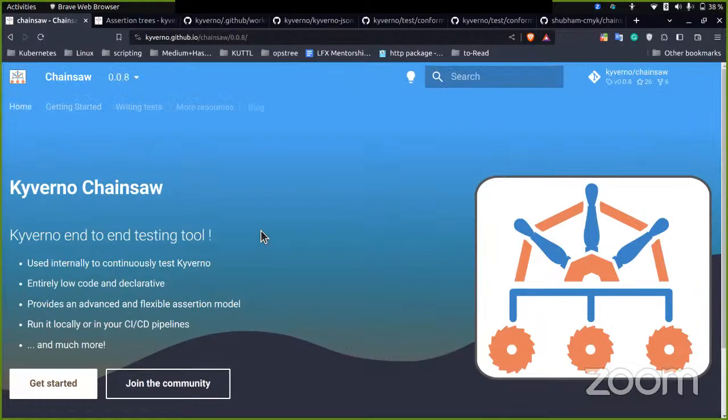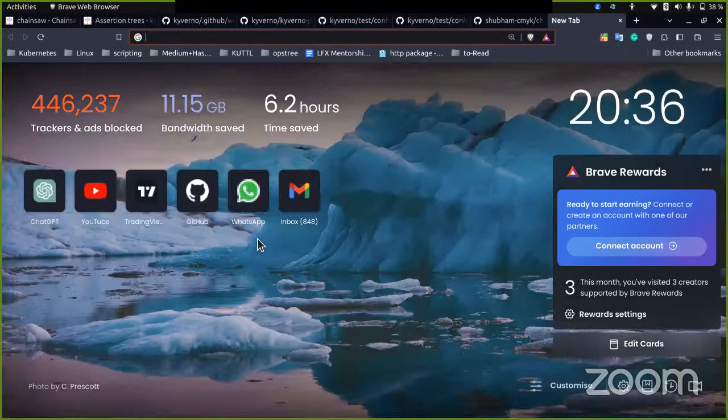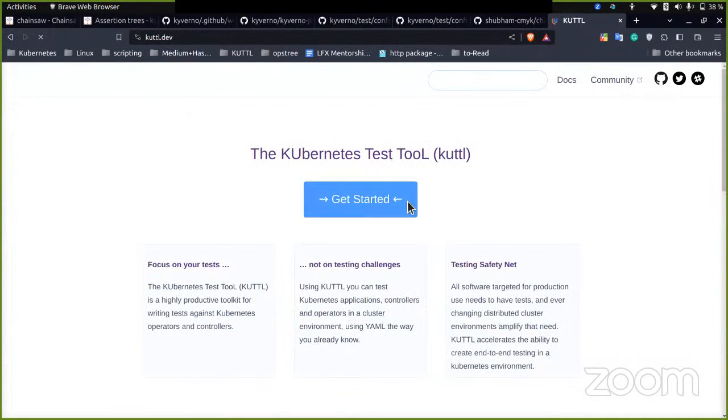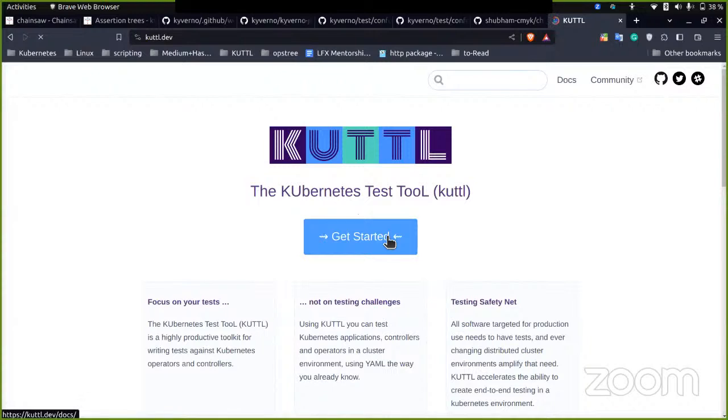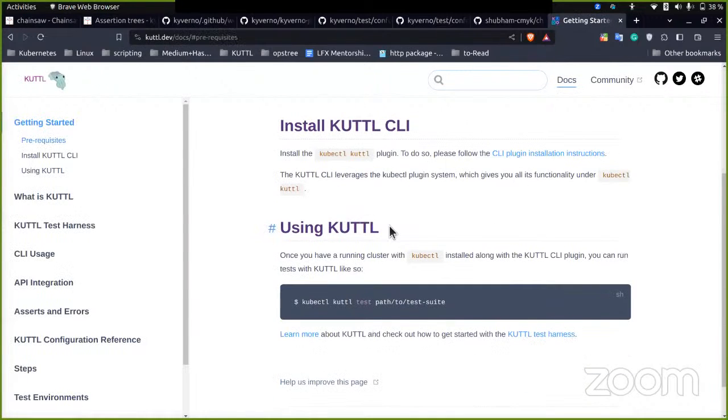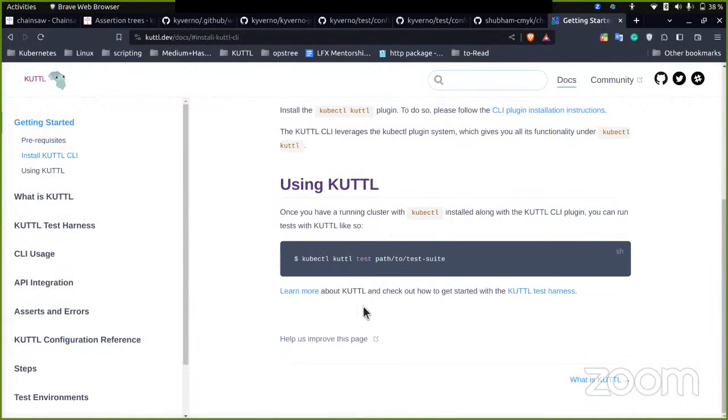Before Chainsaw, we had a few solutions used previously by Kyverno, which was Cuttle. Cuttle had a few limitations that we were facing: it didn't have any powerful testing, and it didn't have anything like assertion trees, and we can't really move forward with Cuttle right now.